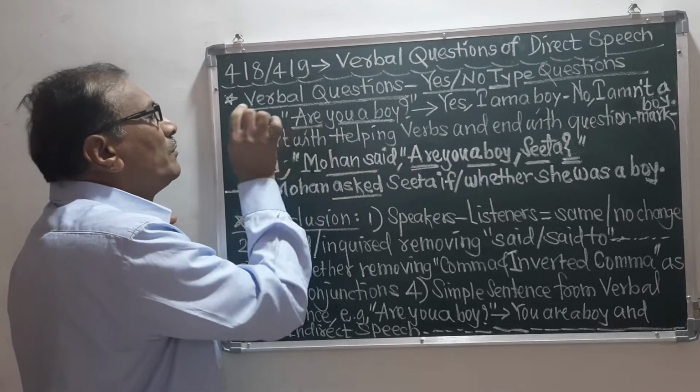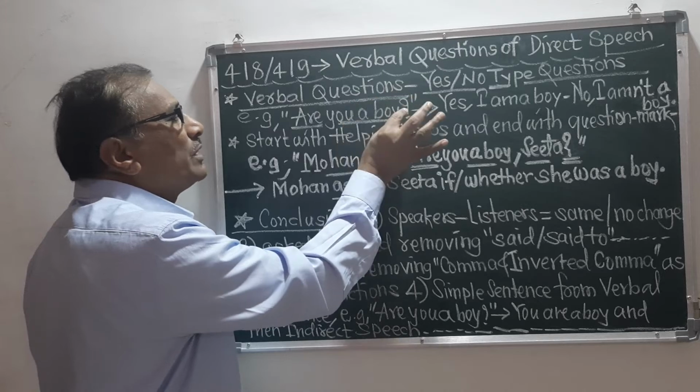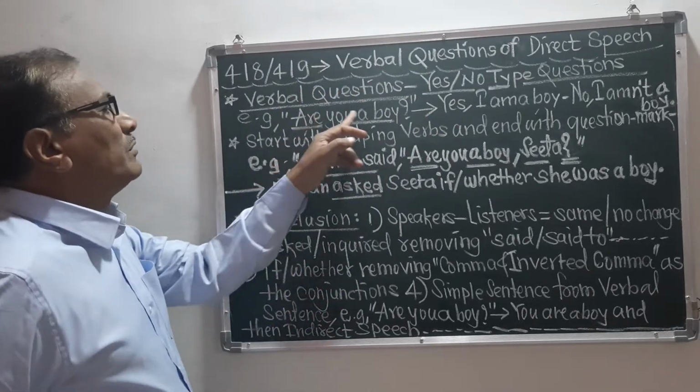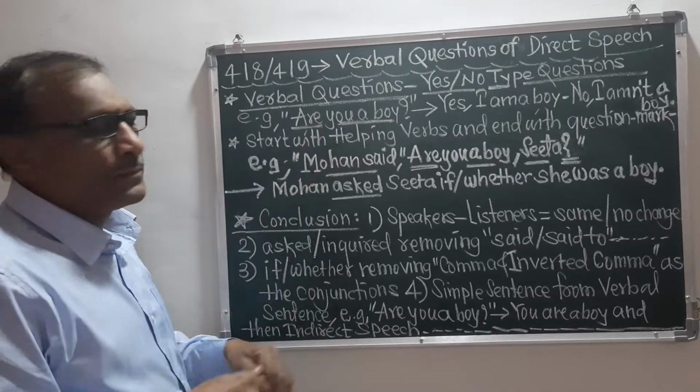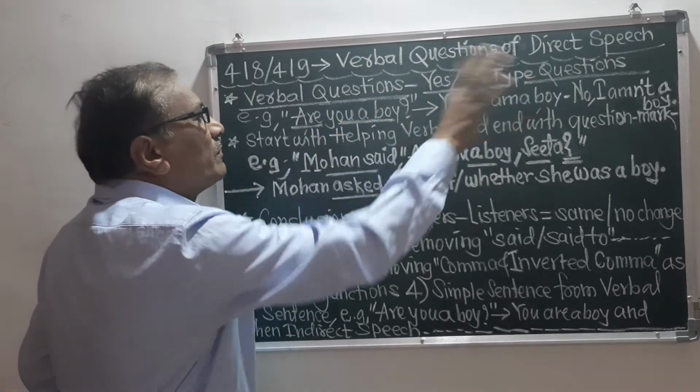This question begins with the helping verb and ends with the question mark. Such a question sentence is called the verbal question, or the yes no type question.